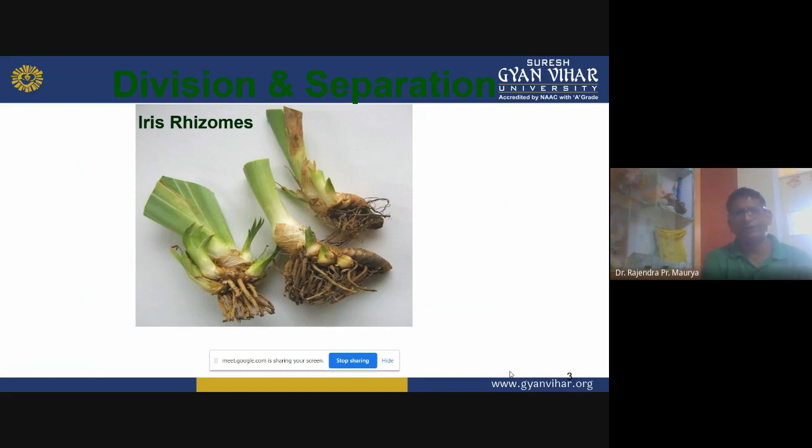So that's why in rhizomes we have to do divisions of rhizomes and we can produce new plants. So rhizome is also a very important plant part that is used for multiplication of a plant or to get new baby plants.